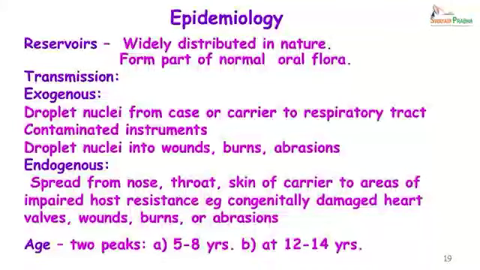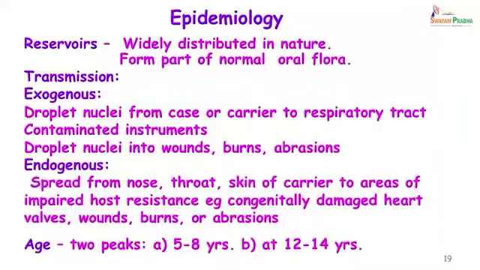So, coming to the epidemiology of group A streptococci, these organisms are widely distributed in nature and form a part of the normal oral flora. Transmission can be exogenous or endogenous.